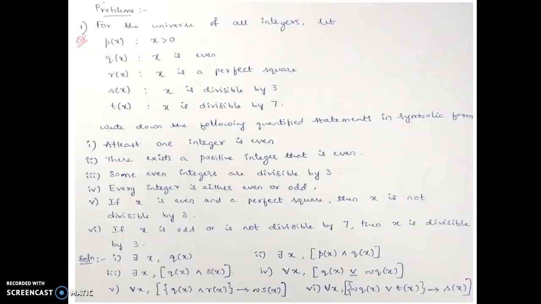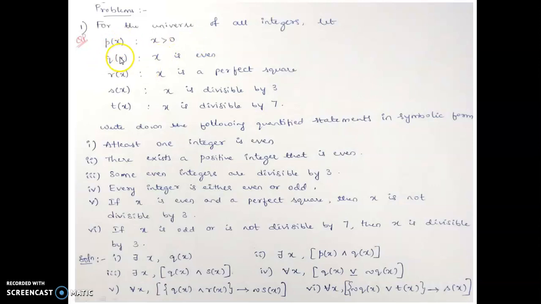This example will help you understand the above cases, for all, for each, and there exists. Here, for the universe of all integers, let p of x be x is greater than 0. x may be 1, 2, 3.